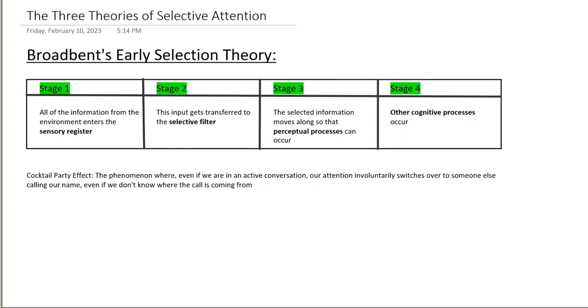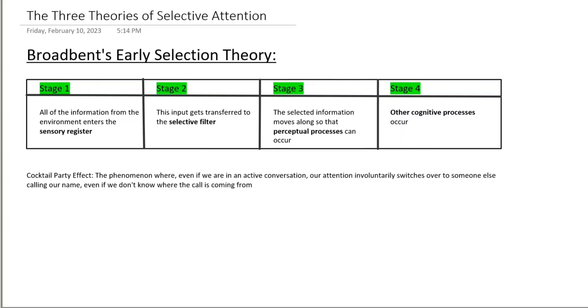Now, the flaw with this theory came about because of the cocktail party effect and other phenomena that researchers discovered. The cocktail party effect is a phenomenon where even if we're participating actively in a conversation with either one person or even in a group of people, our attention involuntarily, without us even controlling it, will switch over to someone else calling our name, even if we don't know where the call is coming from.